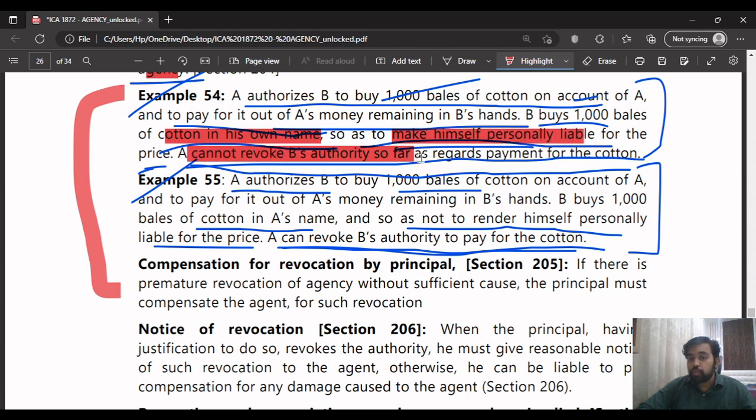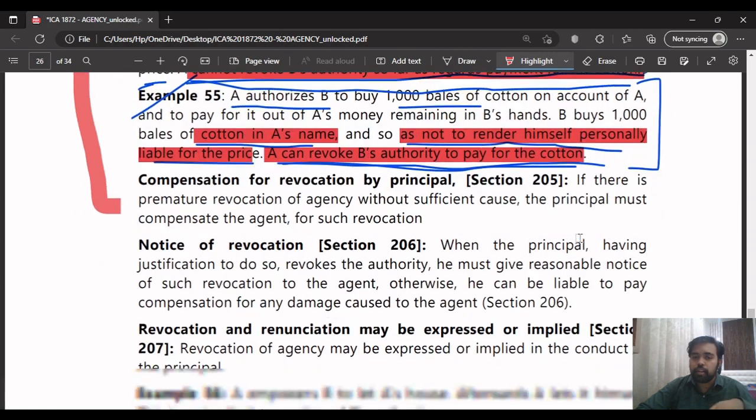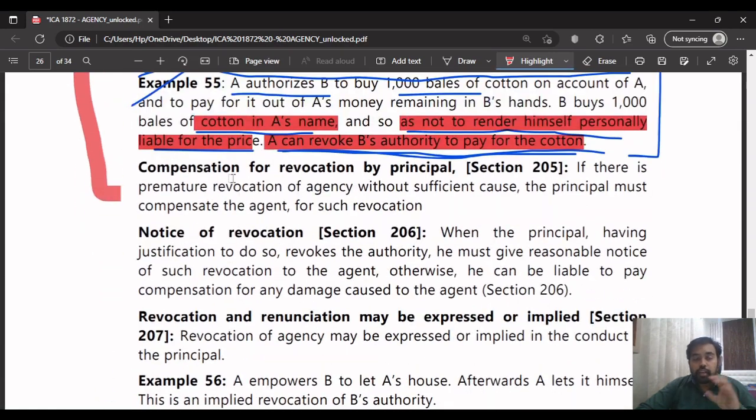So now we cannot revoke B's authority as regards payment of the cotton. Here, in this case, he entered in A's name so as to not render himself personally liable for the price. So A can revoke B's authority to pay for the cotton. He can personally become liable. So that's what they're saying in there.